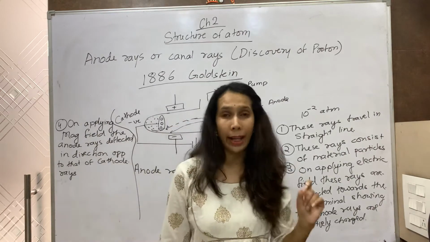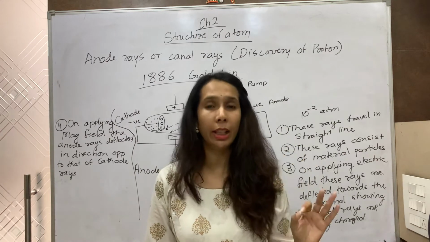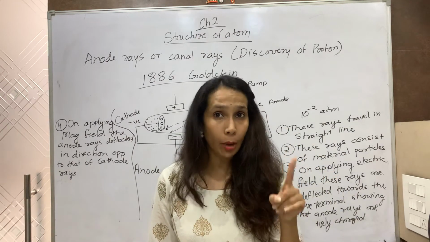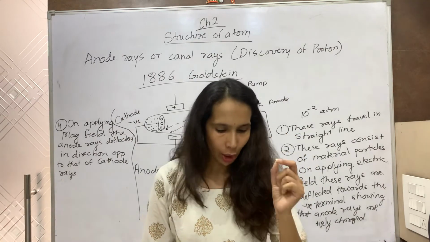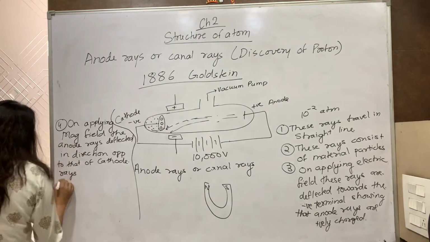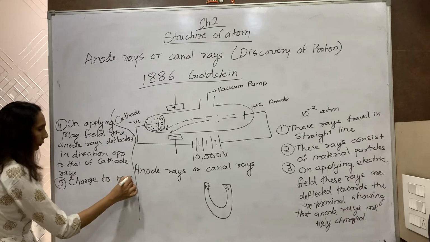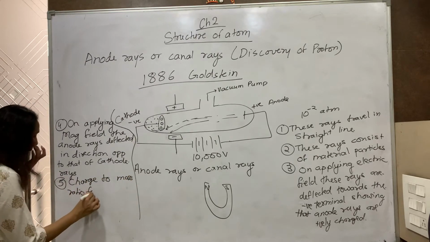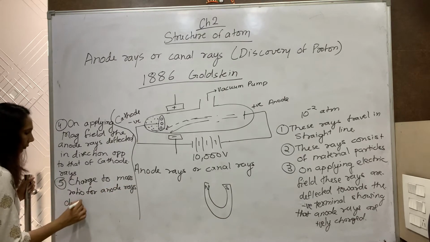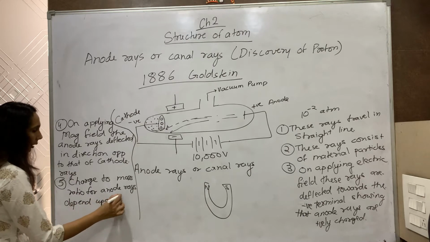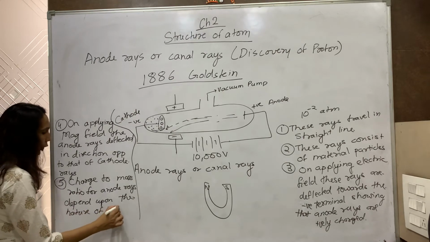While the cathode rays were independent of the nature of the gas or the material of the cathode used, anode rays depend upon the gas which is filled in the discharge tube. So we can say the charge to mass ratio for anode rays depends upon the nature of the gas in the discharge tube.